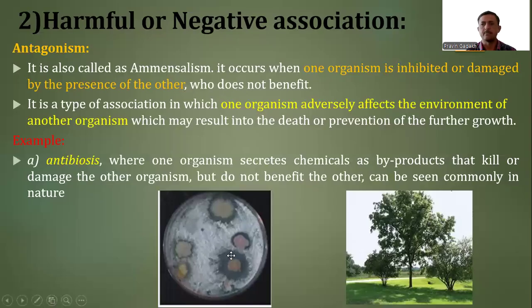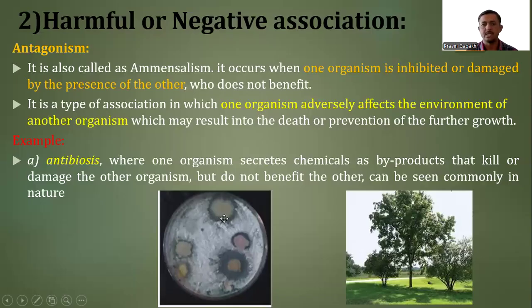In the diagram, we can see a petri plate. When we inoculate a particular organism, some byproducts are secreted by that growing organism, and due to these substances, the growth of the other organism that we have prepared on that petri plate is inhibited.